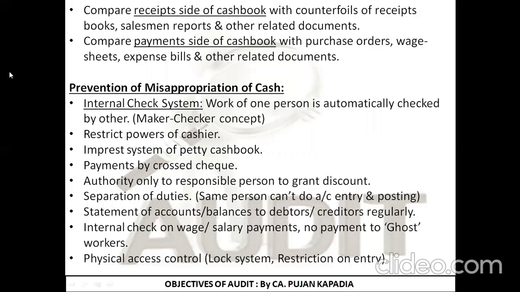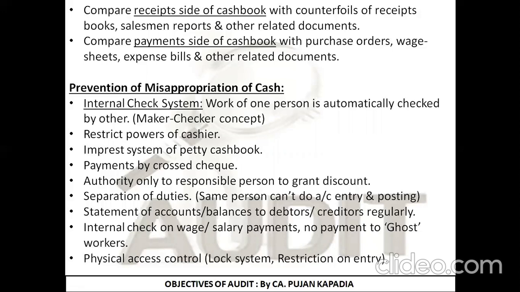Second, restrict the powers of the cashier. We should limit the power of the cashier, like he cannot do a transaction of more than a certain amount. As a result, a control can be placed on the spending or payment habit of the cashier. Third is the imprest system of petty cash book. I hope you can recall it. You have already studied it in your accounts in 11th standard.